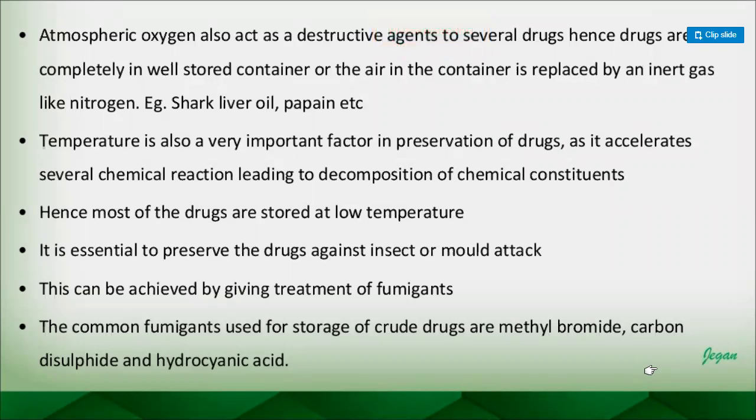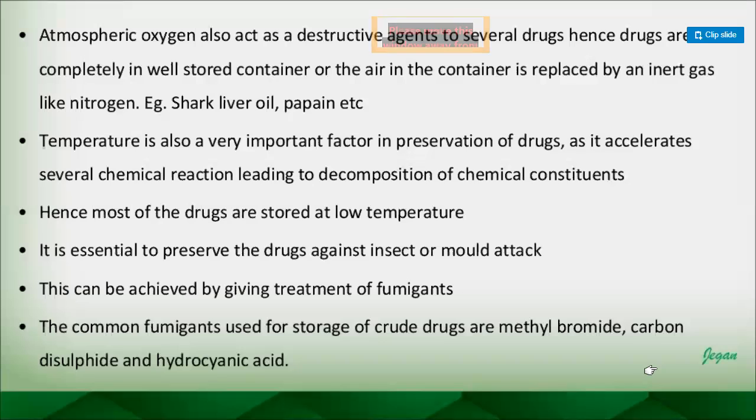Atmospheric oxygen also acts as a destructive agent. Oxygen, air, is harmful to several drugs. Hence, drugs are stored in well-closed containers, and the air in the container is replaced by an inert gas like nitrogen. Examples are shark liver oil and papain enzyme, which we get from Carica papaya, right. So atmospheric oxygen is a destructive agent, right.